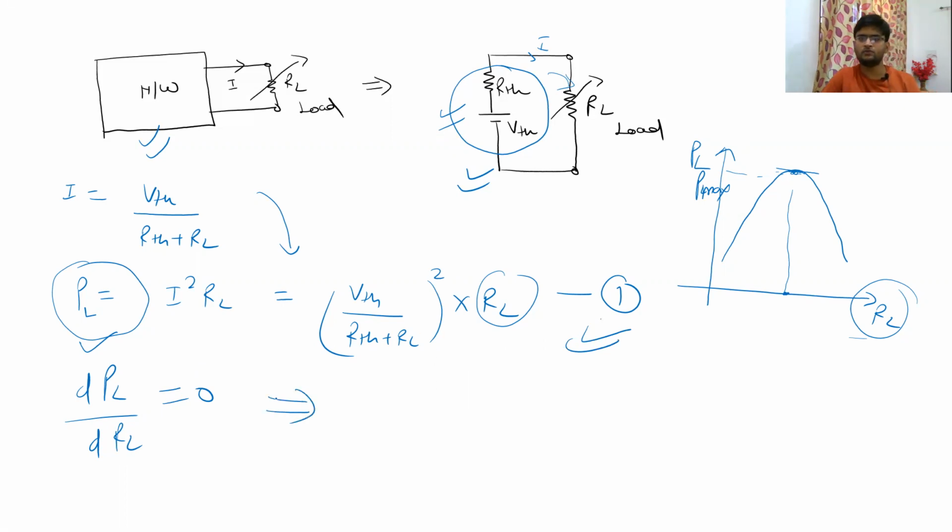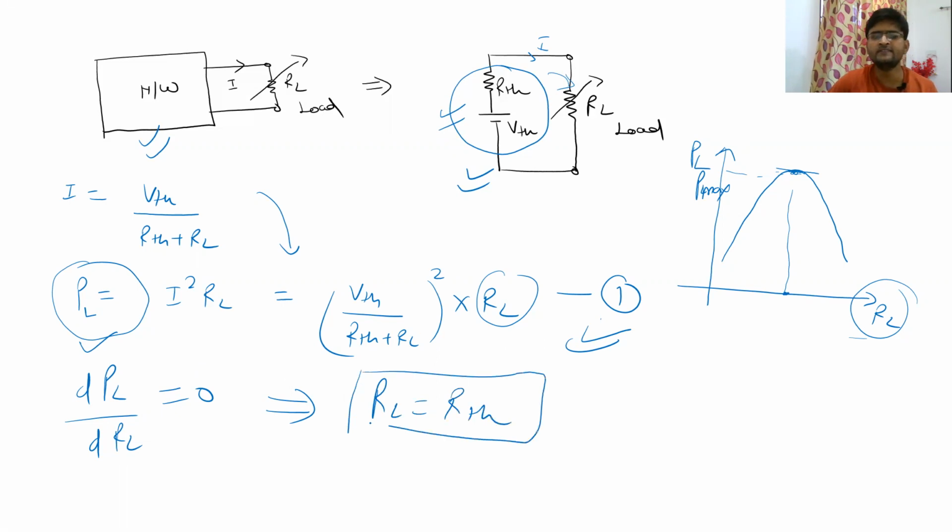I will ask you to try this differentiation at your home and calculate. Finally, we will get a condition RL is equal to RTH. This is the point where the power will be maximized in the load. So, a very important outcome for any DC circuit: for maximum power transfer to happen, the load resistance must be equal to the Thevenin's equivalent resistance of the circuit, right?